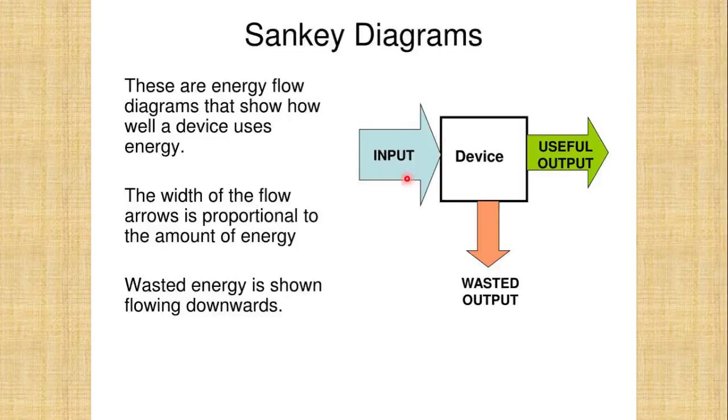Like the input energy is given to a device, it is converted into some useful output and some amount of energy is wasted as wasted output. So the downward arrow used is representing the wasted energy, while the arrow which is toward right side is representing the output or useful output taken up from the device.